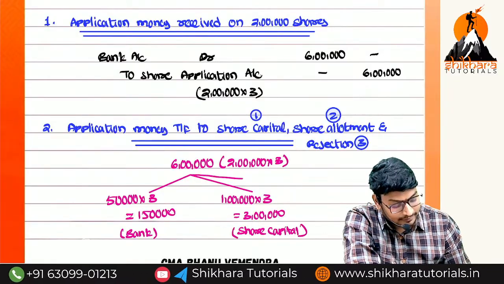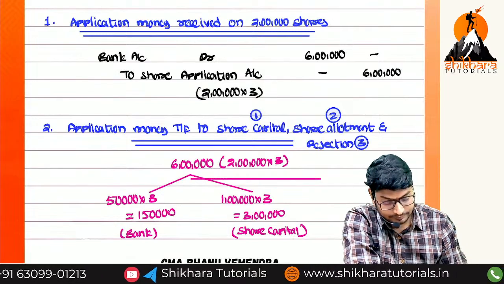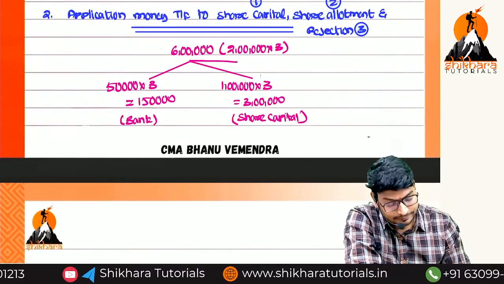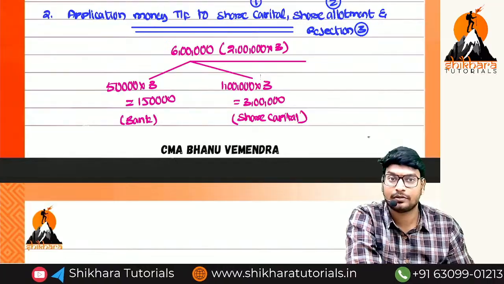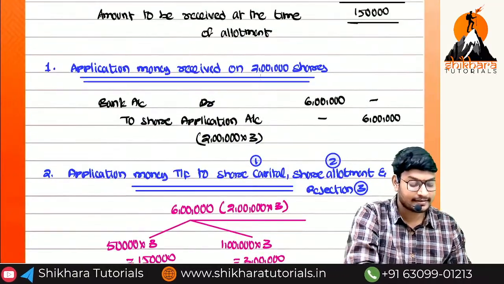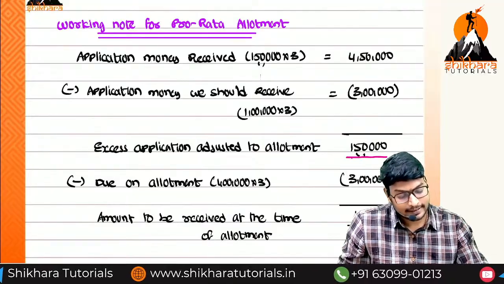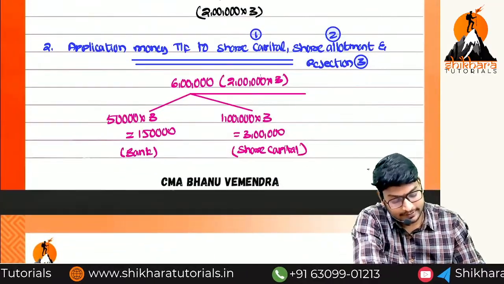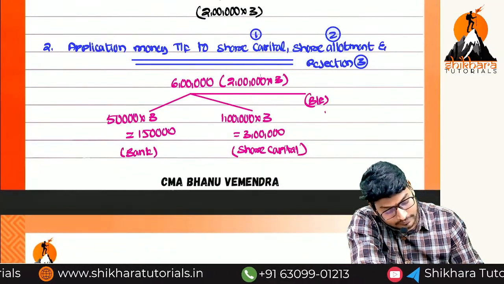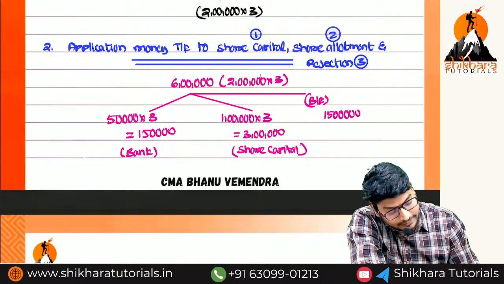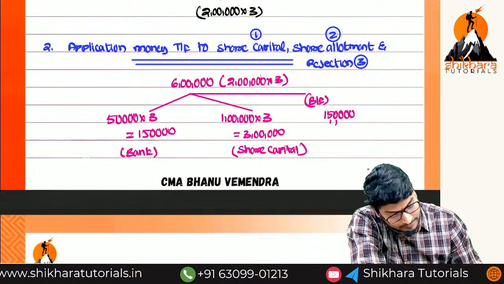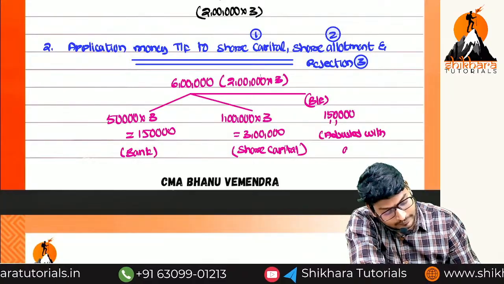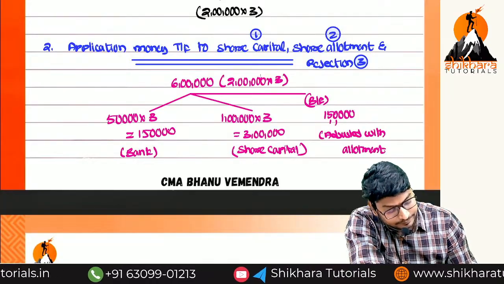What is the remaining balance? Already we have done the working note. Go to the working note and you can see. What is the excess application money we have received? 1,50,000. So we are adjusting it with the allotment. We can write the balance in figure also: 1,50,000, adjusted with allotment.